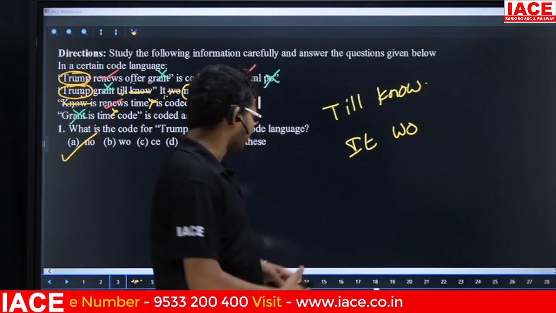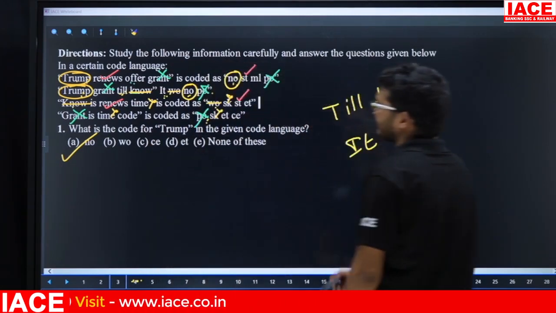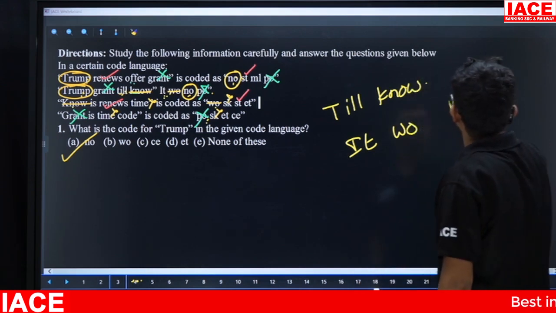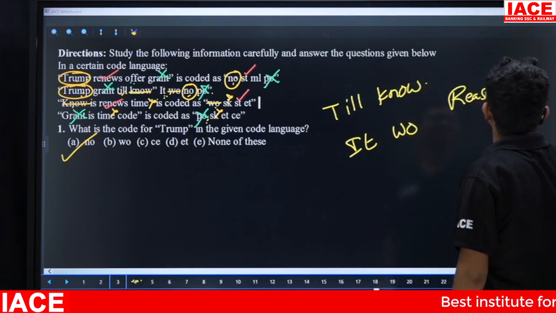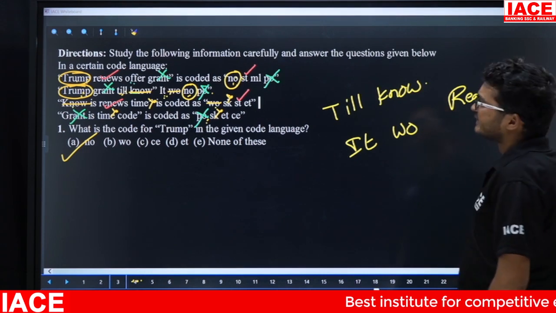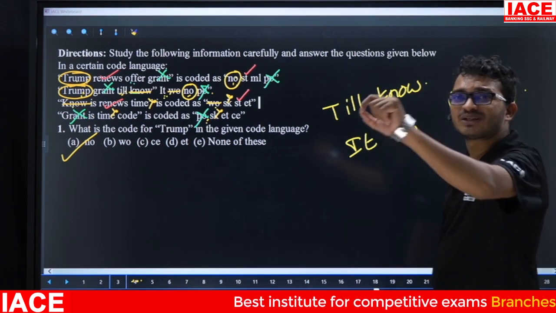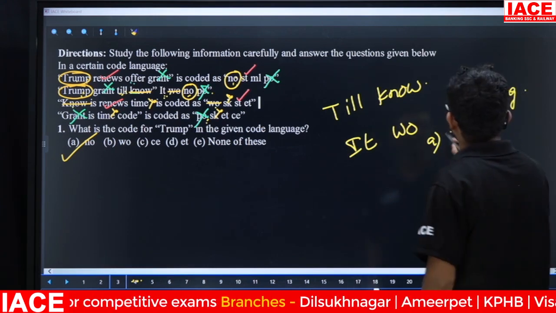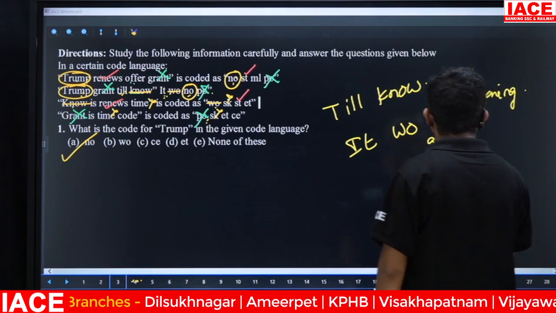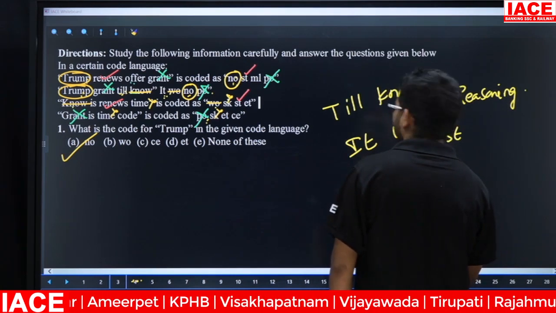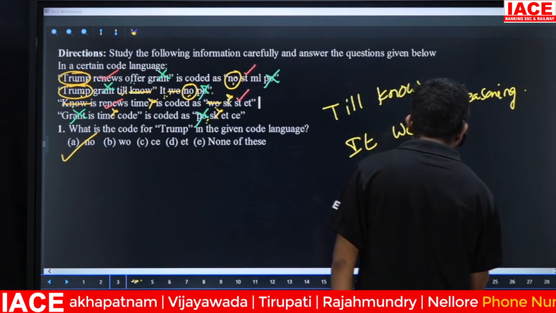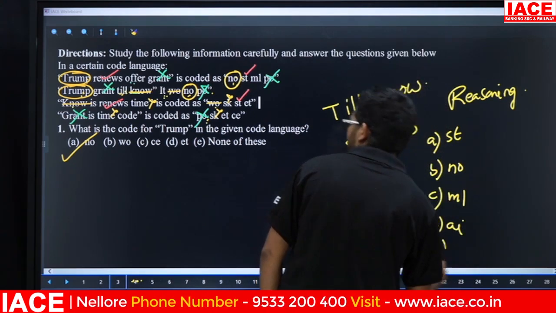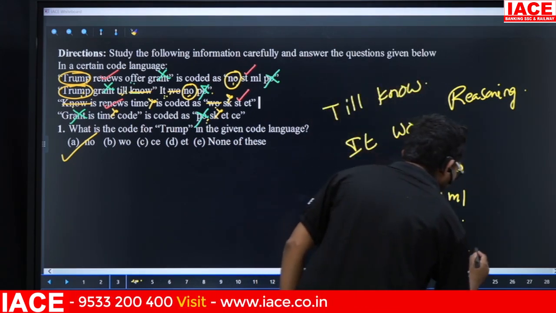Suppose friends, in some cases they will give the question like this. Suppose, what is the code for reasoning? They give option number 1, ST. Option number 2, NO. Option number 3, ML. Option number 4, AI. Option number 5, CA.